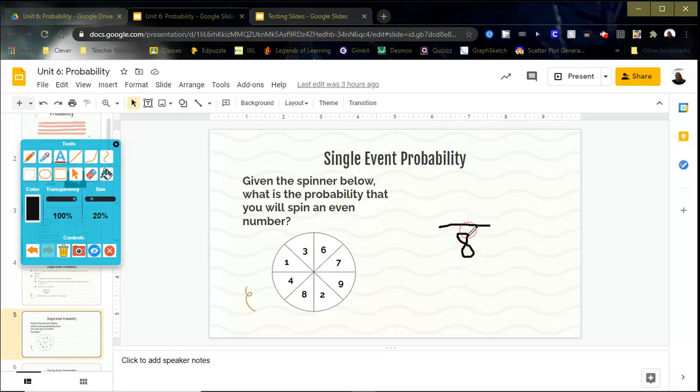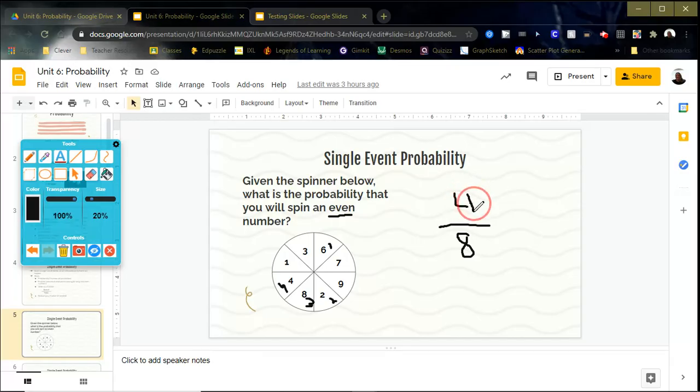I don't know why it's doing that. Okay, and then I find what I'm trying to find. So I'm trying to find the even numbers. Let's find even numbers: 2, 4, 6, 8, 10, anything that ends in 2, 4, 6, 8, or 0. So here, 1, 2, 3, 4. There's 4 even numbers, so I'm going to put that on top.